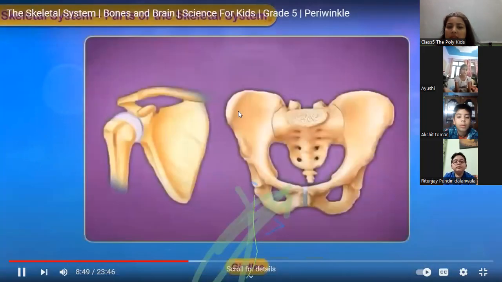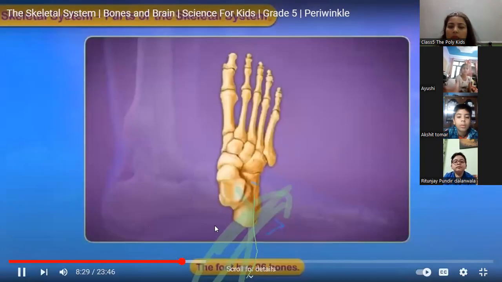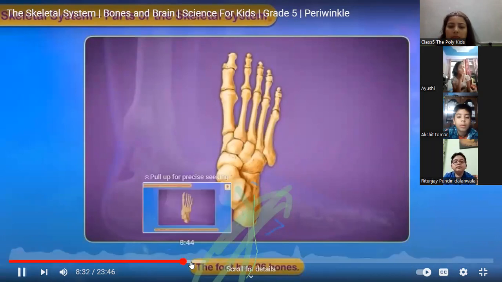These are toes. 1, 2, 3, 4, 5, 6, 7, 8, 9, 10, 11, 12, 13, 14. 14 bones are here in the toes only. 26 bones in all.